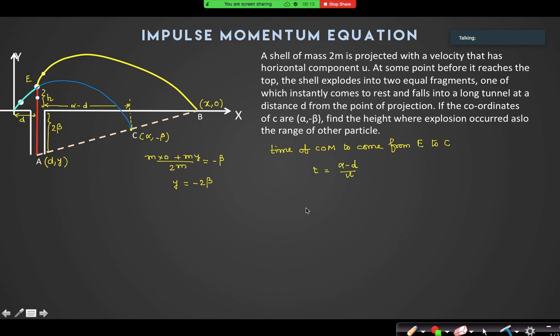Yes, sir. So can I write this equation that h plus 2 beta is equal to half g t square, where t I have got alpha minus d by u. So the value of h is equal to half g t square, t is alpha minus d by u whole square, minus 2 beta.